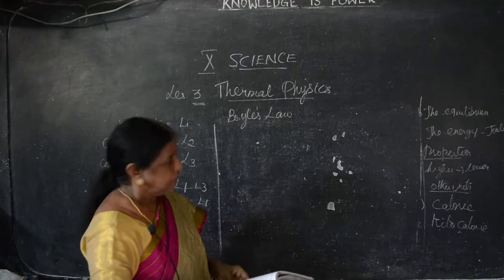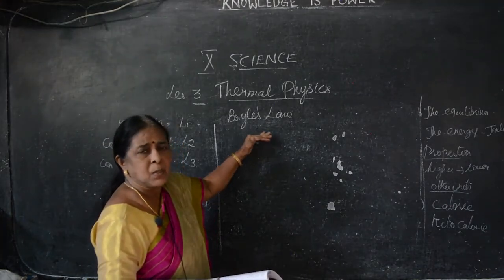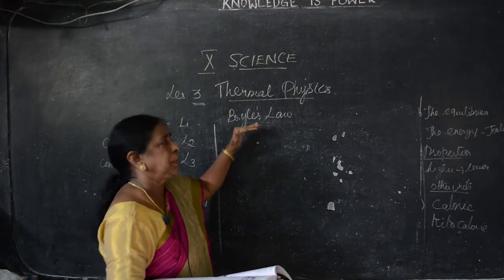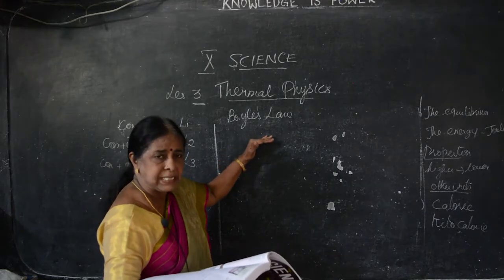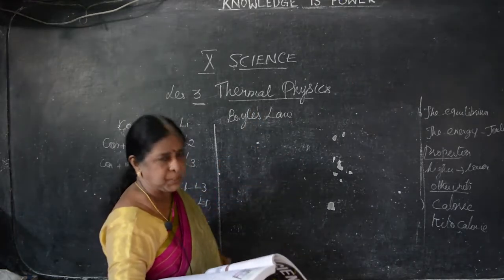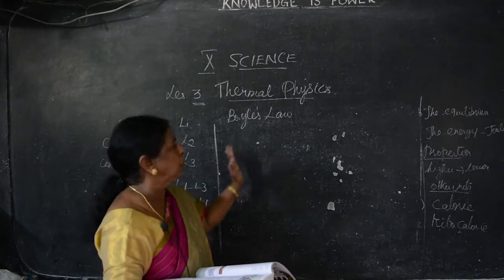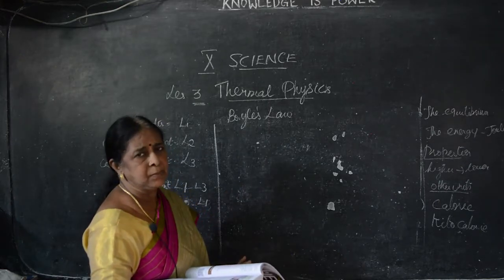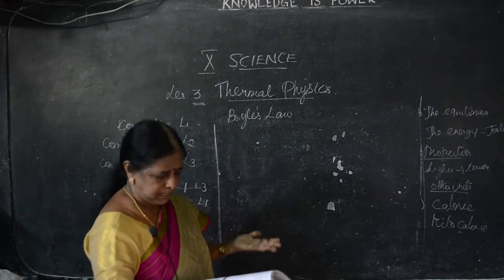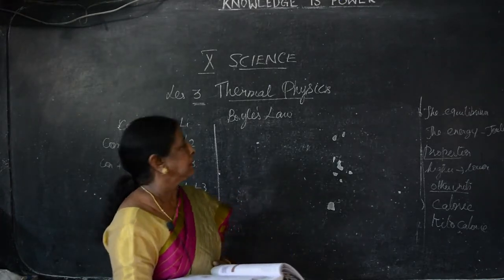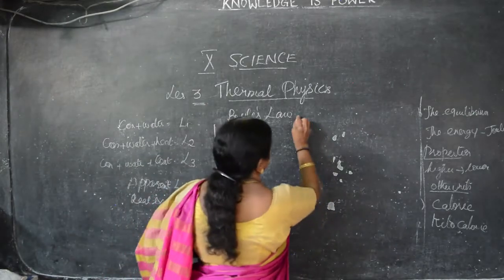According to Boyle's law, when the temperature of the gas is kept constant, what is here? Constant. Constant means what? It remains steady. When the temperature of the gas is kept constant, the volume of a fixed mass of the gas is inversely proportional to its pressure. That is, when the temperature is constant, volume and pressure are inversely proportional. Inversely means it will be the opposite. Suppose pressure is increased, then volume will be decreased. Clear?